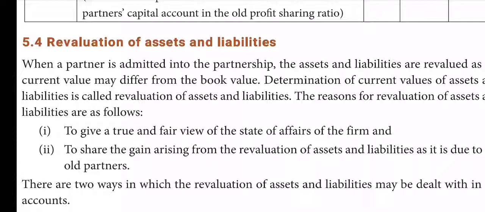1. Distribution of accumulated profit, reserve and losses. 2. Revaluation of assets and liabilities. 3. Determination of new profit sharing ratio and sacrificing ratio. 4. Adjustment for goodwill. 5. Adjustment of capital on the basis of new profit sharing ratio. And in the previous video, we have practiced the first one, distribution of accumulated profit, reserve and losses.